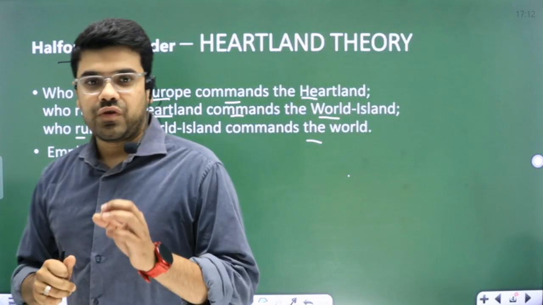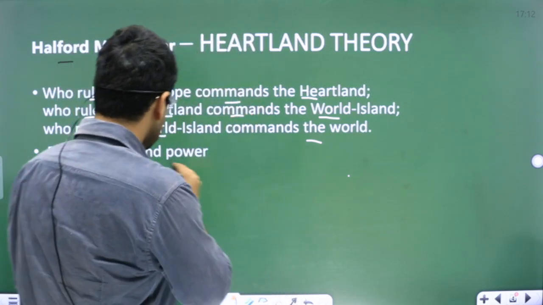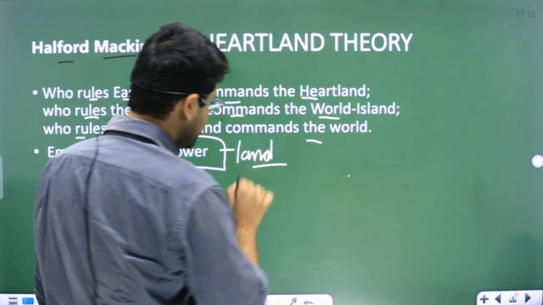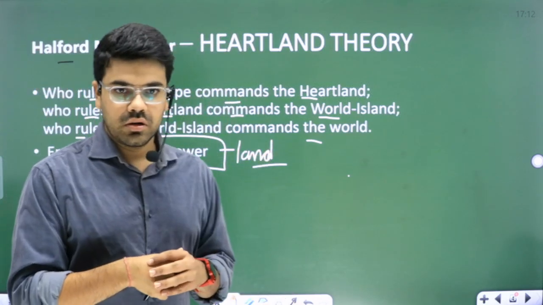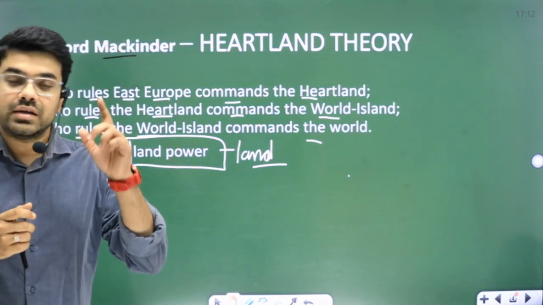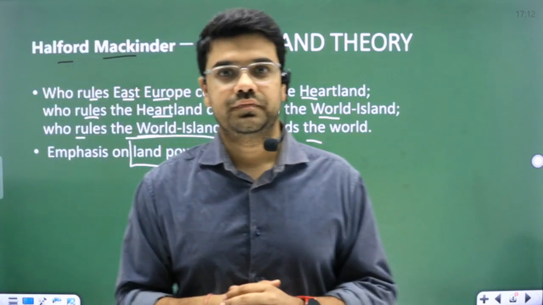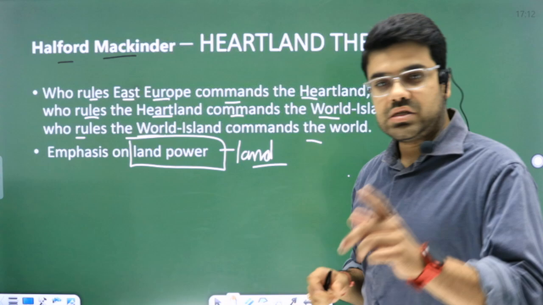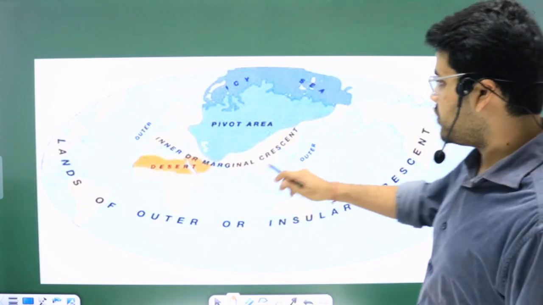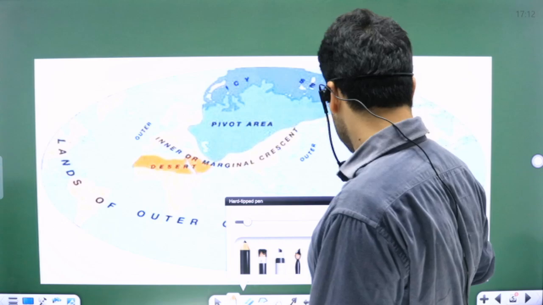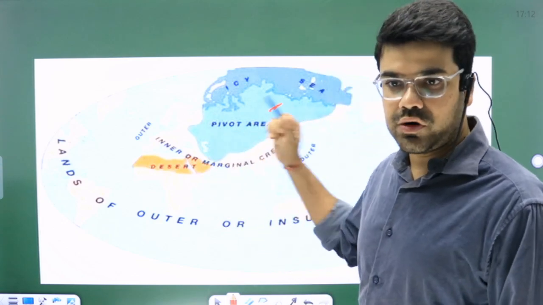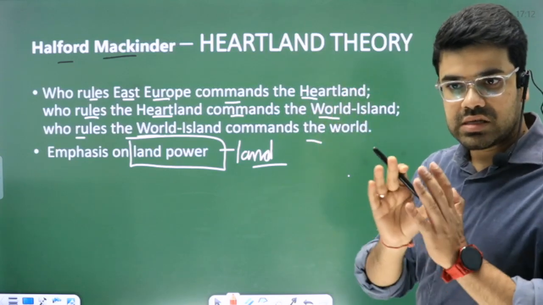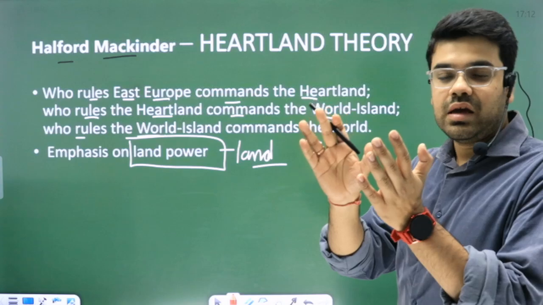Mackinder emphasized very much on land power. He said the superiority of land power would be an advantage that will help to rule the world. Now, he said, who rules Eastern Europe? Eastern Europe means this part of the Russian Empire, which he called the pivot area. Who rules Eastern Europe commands the Heartland. Heartland is the same area, Russia and its influence zone.